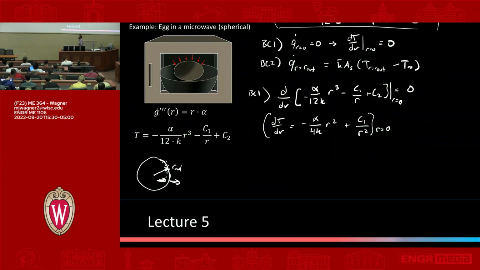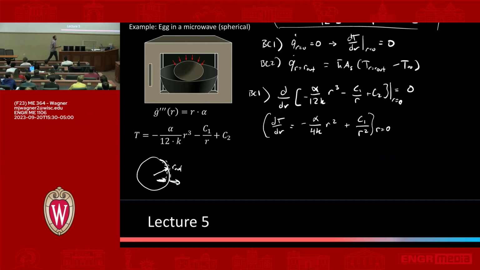Fine, so there's a problem. I can plug in r equals 0, and that first term goes away. What about the second term? c1 over r squared. Well, c1 over 0 is infinite. So how do we deal with that problem? Yeah, we cry. And then we realize that we can make our problem go away if we set c1 equal to 0.